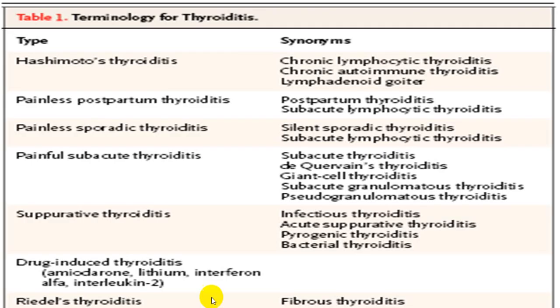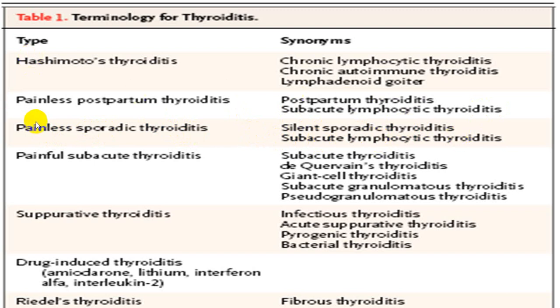So these are some of the terms which are very commonly utilized. Hashimoto's is also called chronic lymphocytic thyroiditis, chronic autoimmune thyroiditis, or lymphoadenoid goiter. Painless postpartum thyroiditis is also called postpartum thyroiditis, short form PPT. There is another variety called painless sporadic thyroiditis, which we call silent sporadic thyroiditis. It is also called subacute lymphocytic thyroiditis.